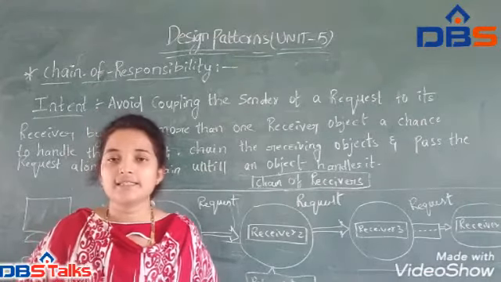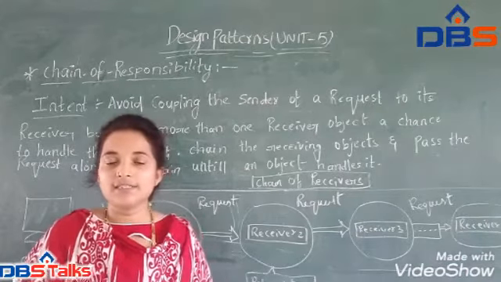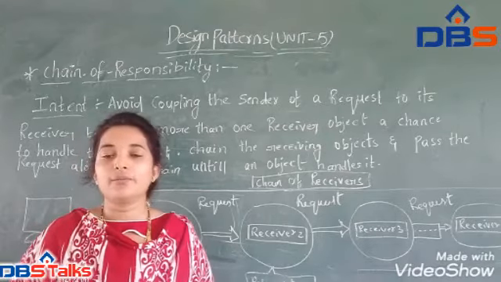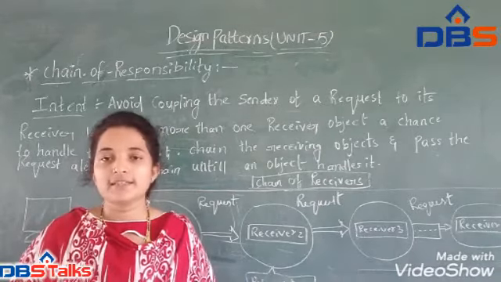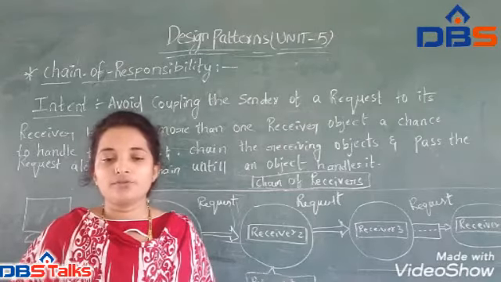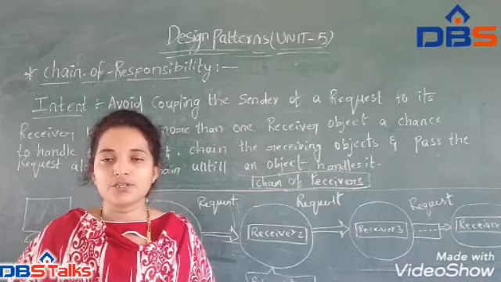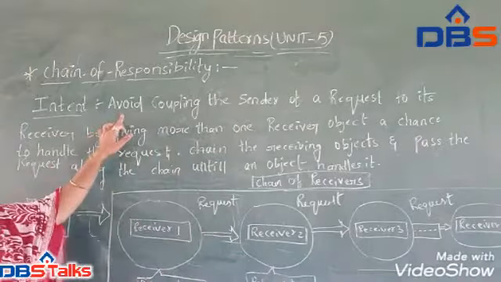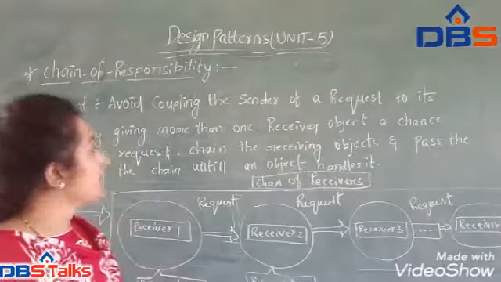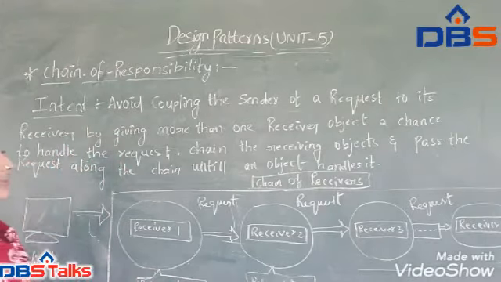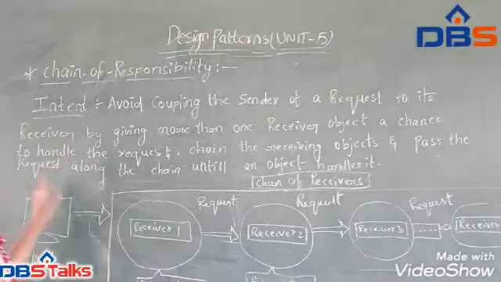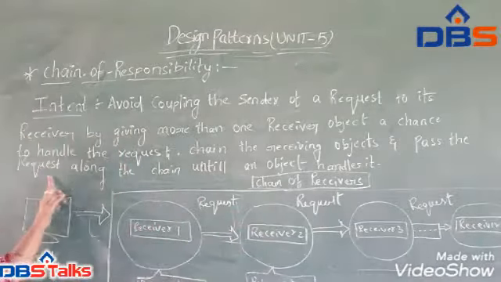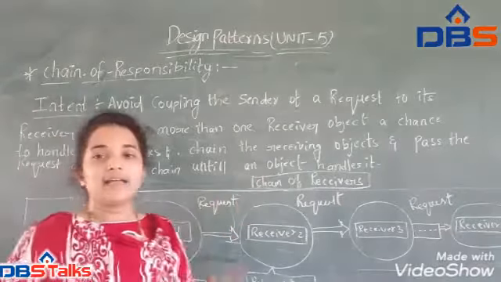The first classification is intent. Intent tells the meaning of the design pattern, and it also specifies the problem and provides the solution for the problem in this design pattern. Now, for the Chain of Responsibility, we have a small definition given in the intent. The definition is: avoid coupling the sender of a request to its receiver by giving more than one receiver object a chance to handle the request, chain the receiving objects and pass the request along the chain until an object handles it.